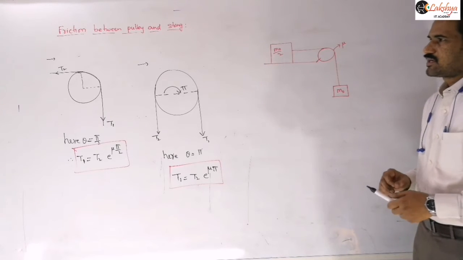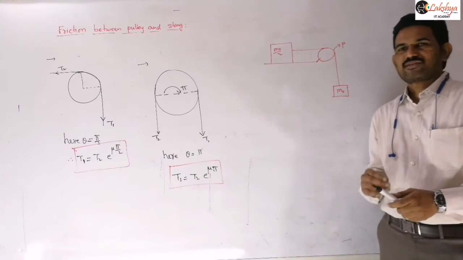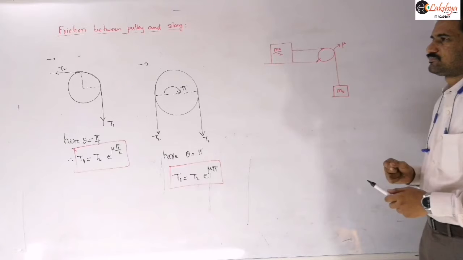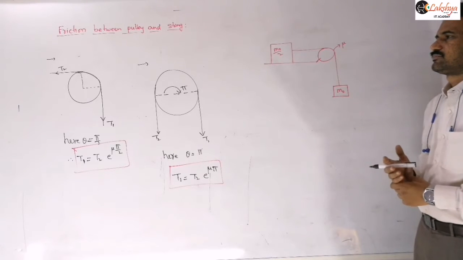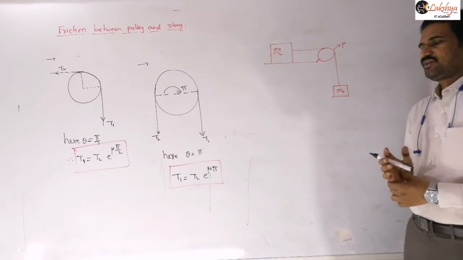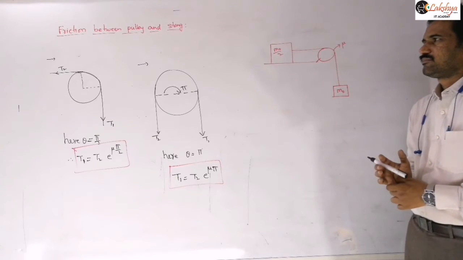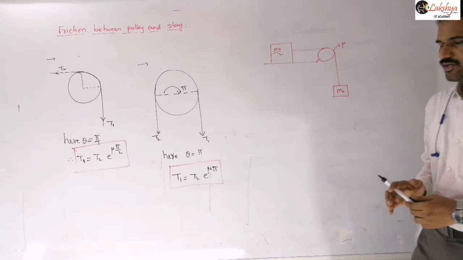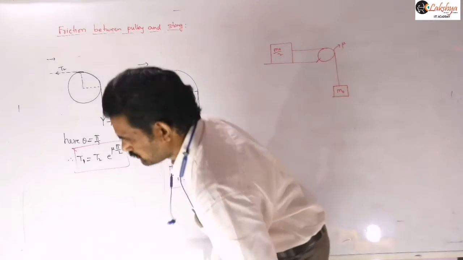If the system is ready to slide, then find the coefficient of friction between the block of mass m0 by 2 and the table.